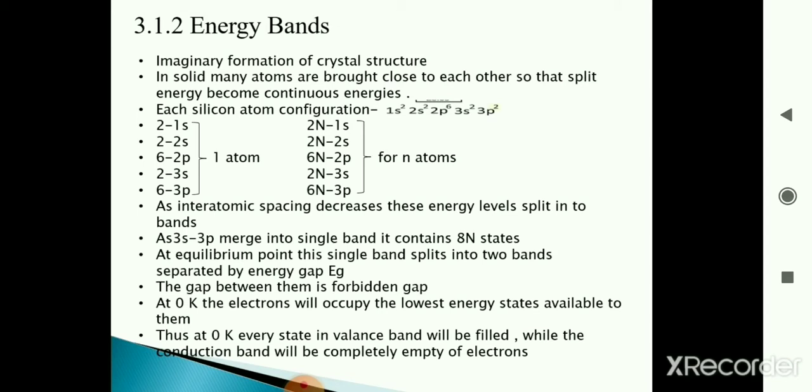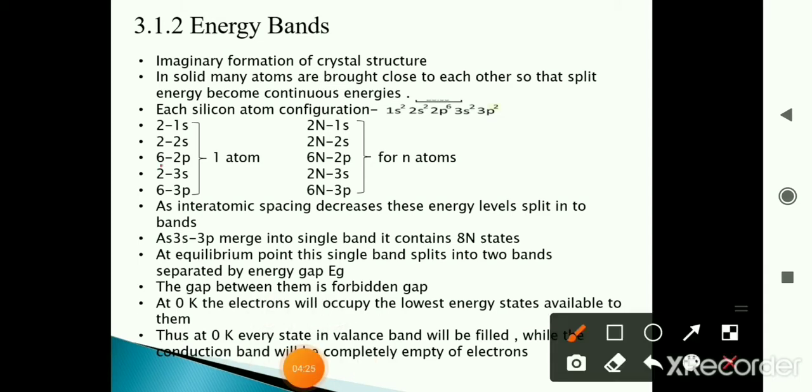When it was an isolated silicon, it had split, definite energy. When we combine many silicon atoms, we have a band of energies. How that band of energy is formed, we see now. Each silicon configuration, again we are rewriting that one: 1s2 2s2 2p6 3s2 3p6 is the electronic configuration of silicon. We know 2 in 1s, 2 in 2s, 6 in 2p, 2 in 3s and 6 in 3p.